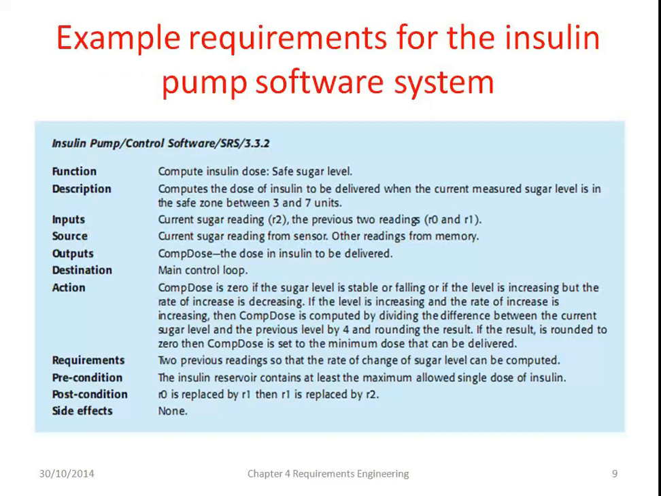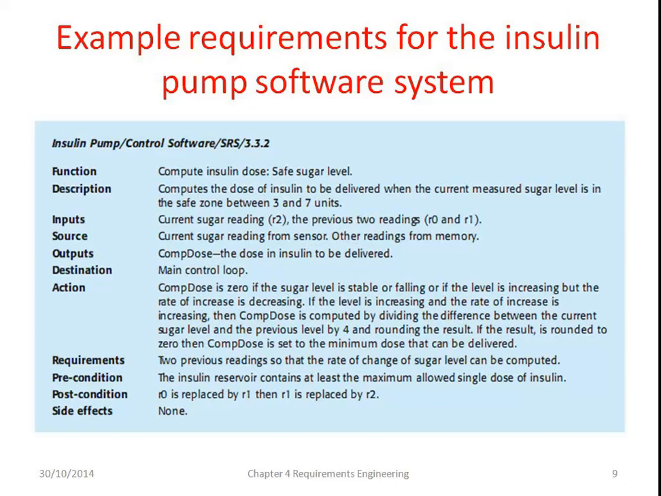Example requirements for the insulin pump software system. The first one is a function. The description: the function is compute insulin dose. This is a task. The description: compute the dose of insulin to be delivered when the current measured sugar level is safe. So based on the sugar level, you have to compute the insulin dose.